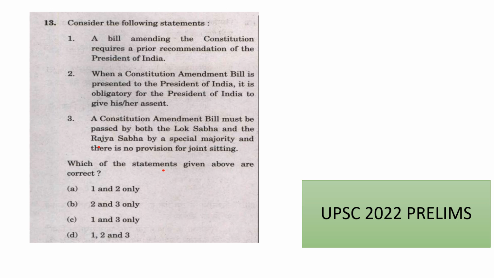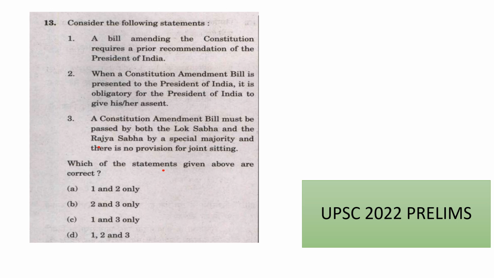Now, more about the amendment of the constitution. There is a procedure for amendment, right? This should be initiated only by the introduction of the bill either in Rajya Sabha or Lok Sabha, not in the state legislature. This can be introduced by either a minister or a private member. Here the prior consent of the president is not required. Now the bill should be passed by each house with a special majority. Special majority means 50% of the total membership plus 2/3 of the members present and voting should accept this bill. There is no provision for joint sitting here, which means each house has to pass it separately.